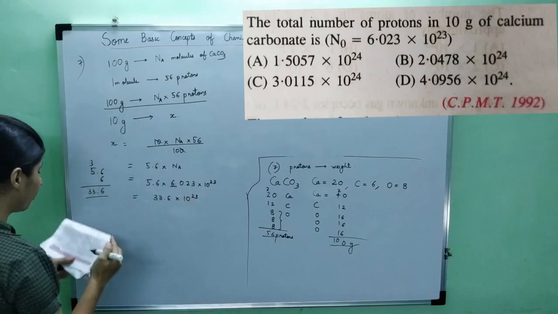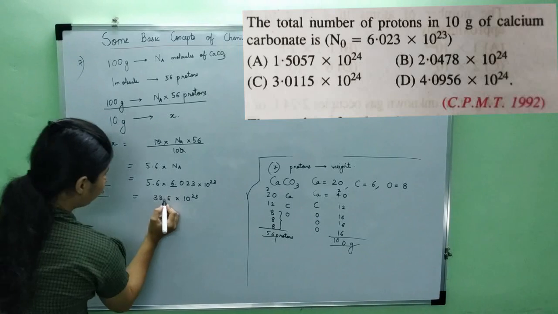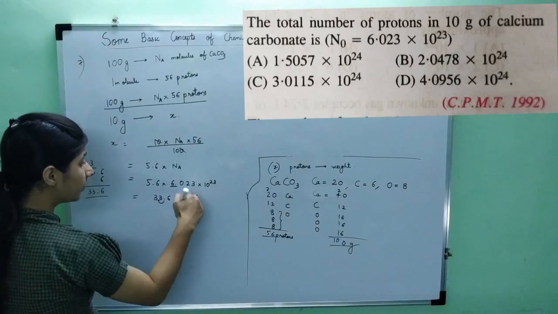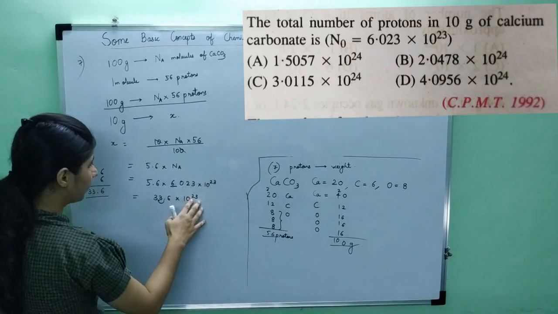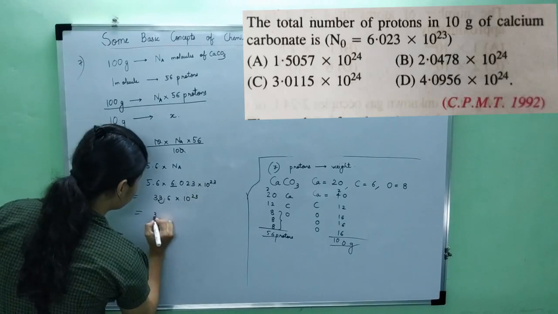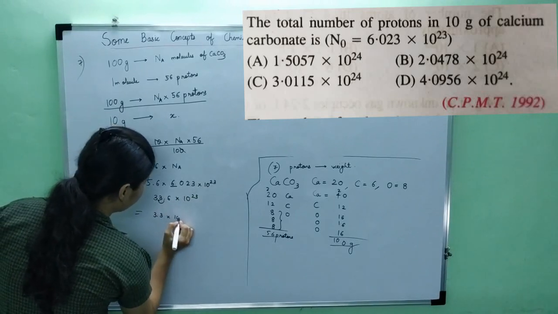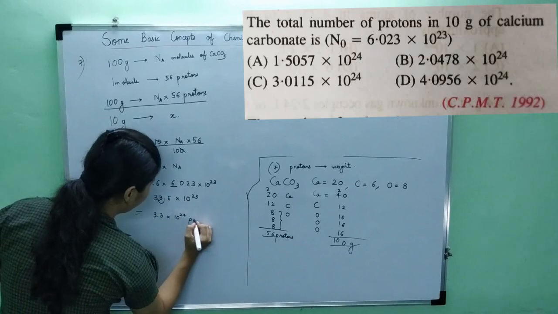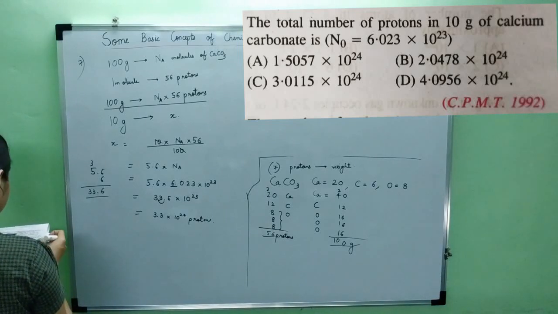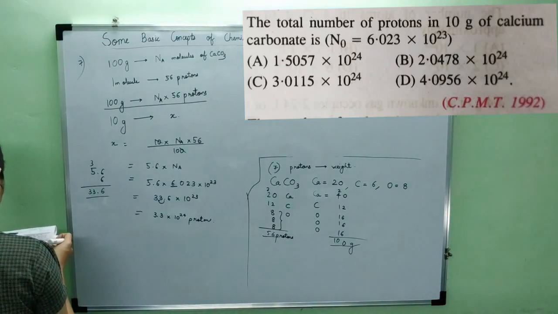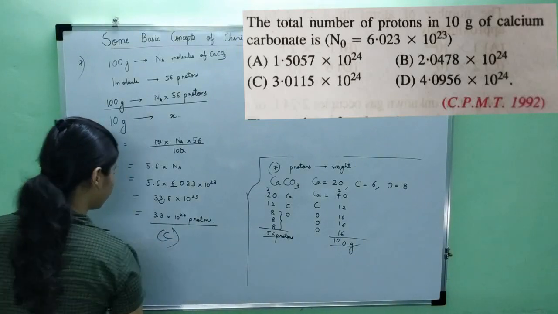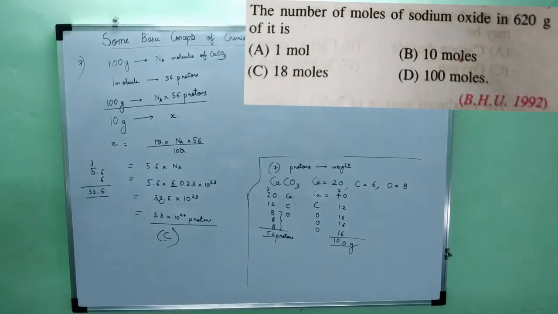But I have told you we have to use the scientific notation. So if I reduce the number from 33 to 3.3, what I have to do, I... For this question, C option is our right answer. Right? Let's get into the next question.